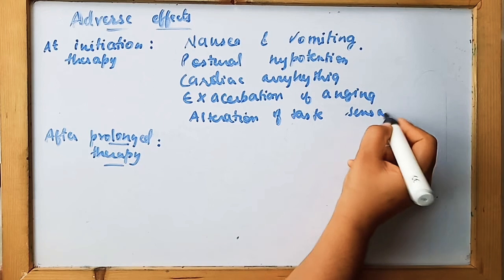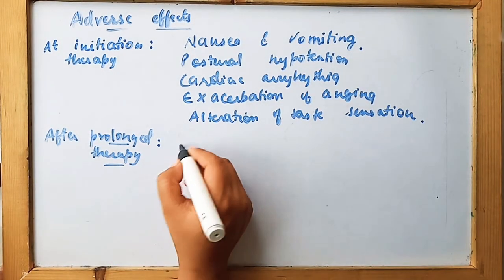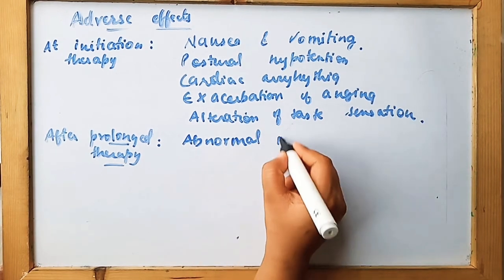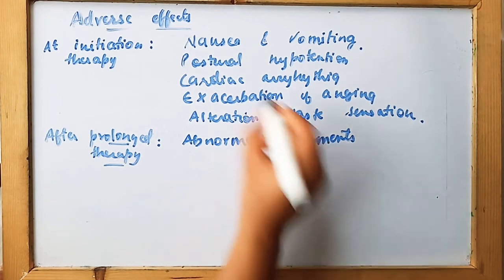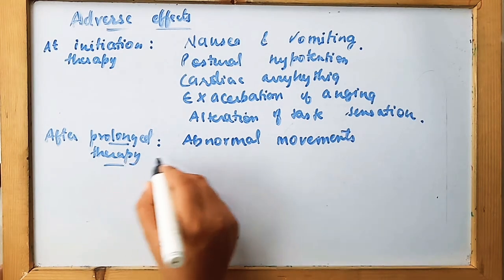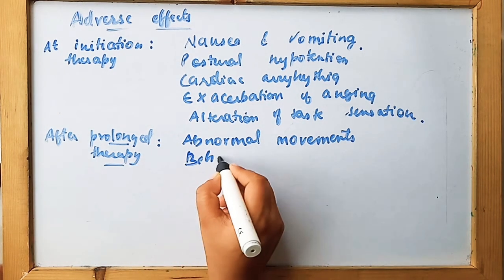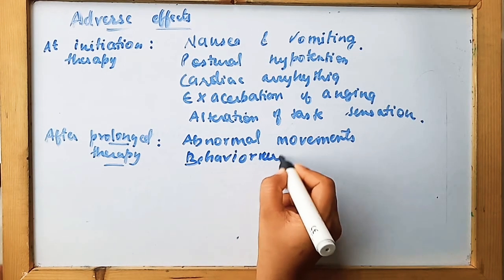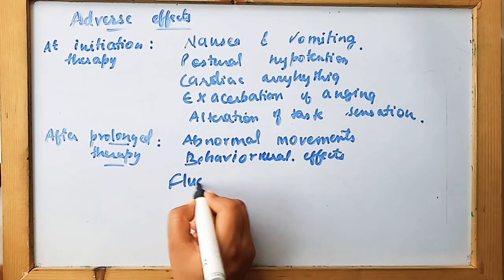It is seen that after prolonged therapy, it also produces some side effects, and these include abnormal movements. This is because tolerance is not achieved, and when tolerance is achieved, these effects can be inhibited to some extent. So after prolonged therapy, abnormal movements are possible, behavioral effects are seen, that is abnormal ones, as well as fluctuation in motor performance.